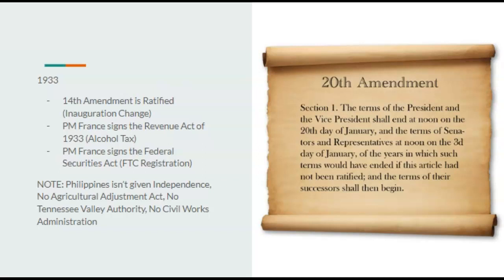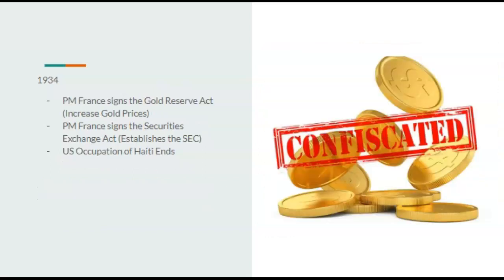The Philippines aren't given independence. Republicans in this timeline are very much wanting to keep the Philippines for themselves. There is no Agricultural Adjustment Act, so the agricultural situation in the United States isn't fixed as of right now. There is no Tennessee Valley Authority, and there's no Civil Works Administration. A lot of New Deal Act stuff that does not happen in this year.